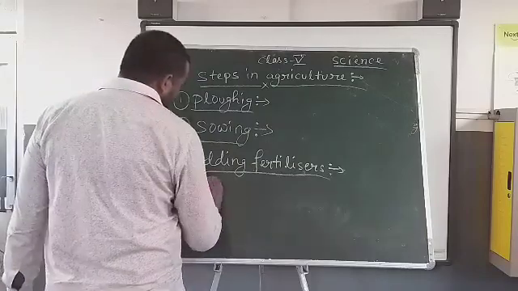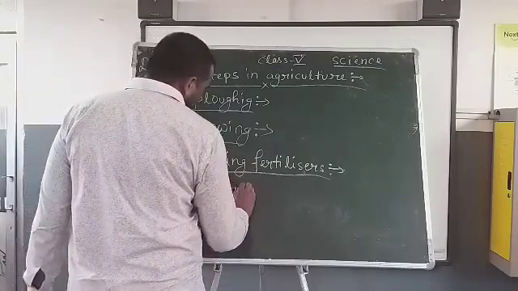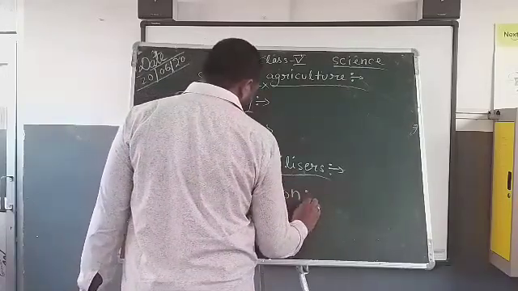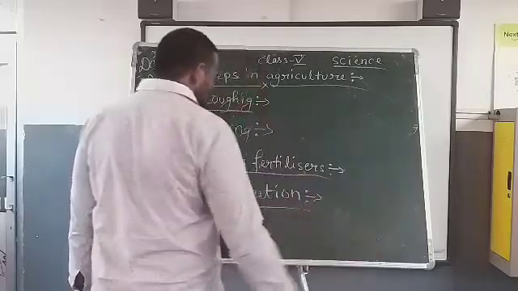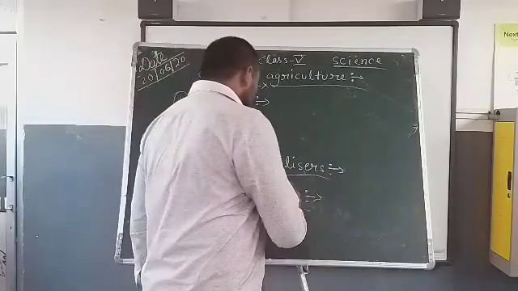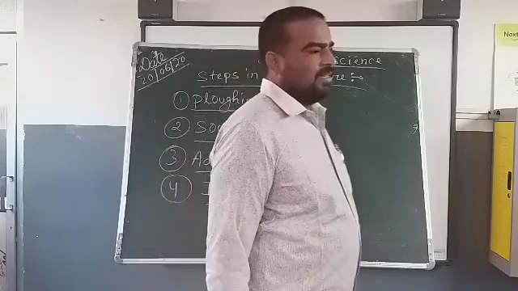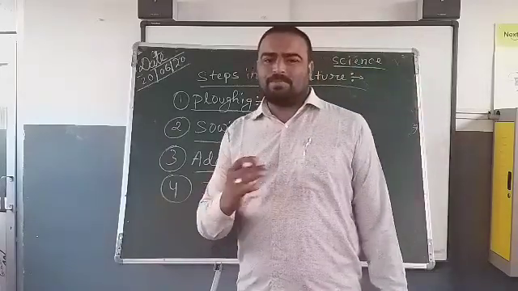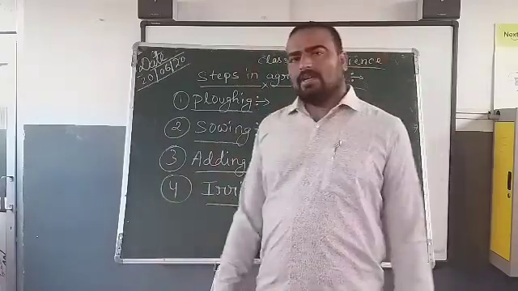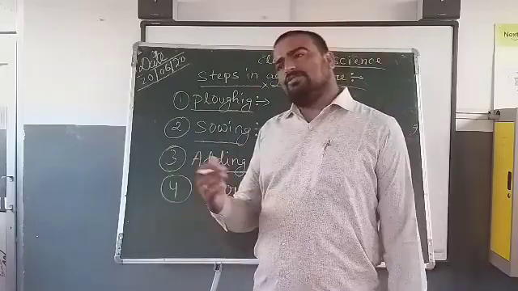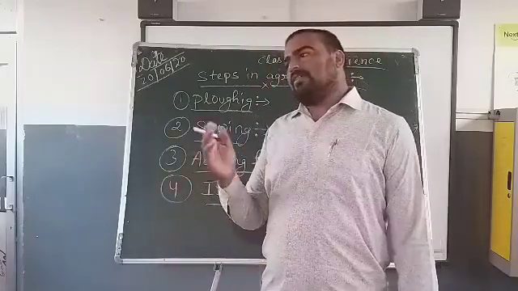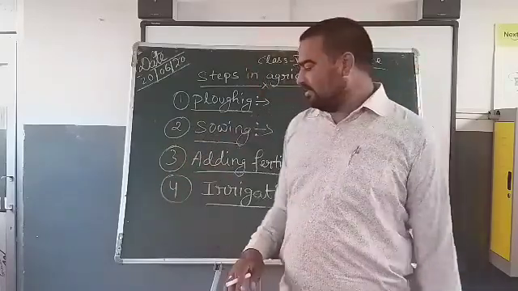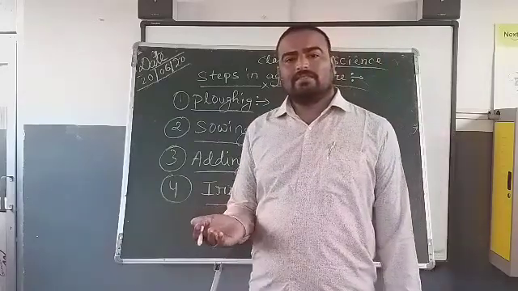Fourth one is irrigation. When the baby plant grows, these plants need an adequate amount of water for their proper growth, and it continues until the last process, that means ripe and harvested. The plant needs water.